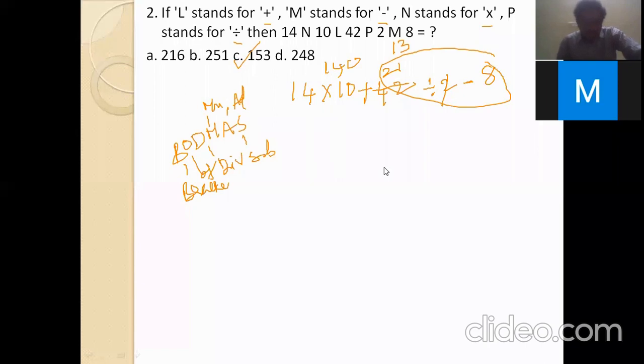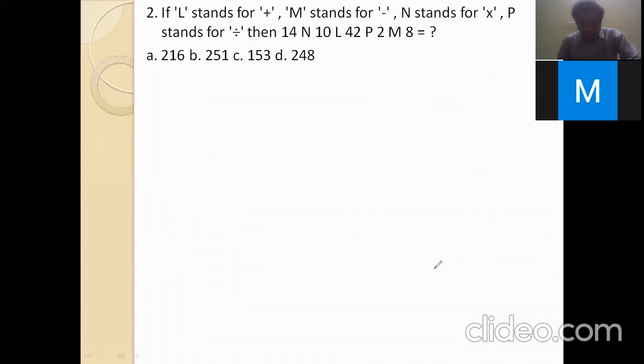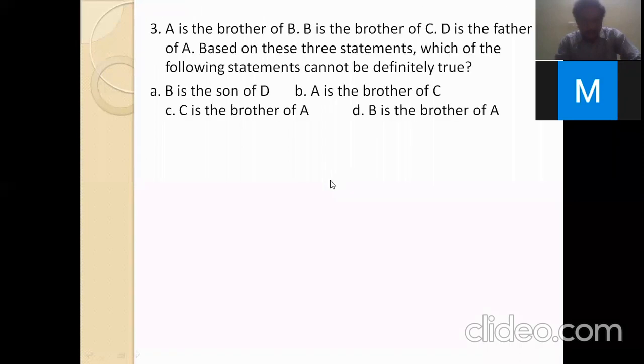Some of the students gave the correct answer. 83 is the wrong answer. Next.